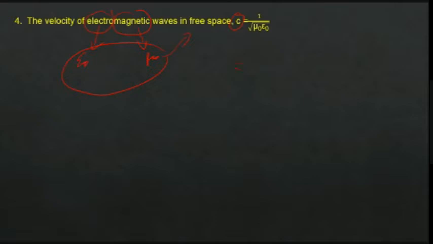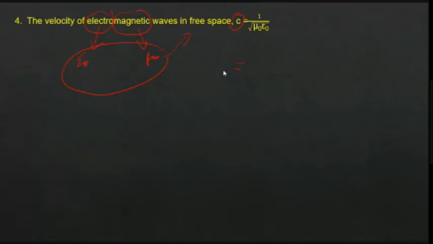You know the value of mu naught and epsilon naught? Anybody remembers? Nia, what is the value of mu naught? What is the value? Anyone? 4 pi into 10 raised to minus 7. Epsilon naught? 8.85 into 10 raised to minus 12.